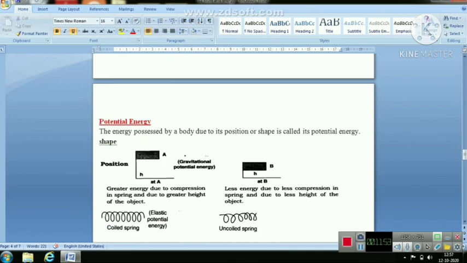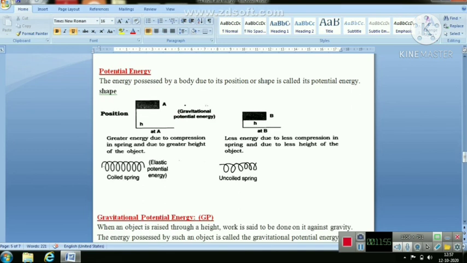Now about potential energy. The energy possessed by a body due to its position or shape is called its potential energy. So what changes occur when we apply the potential energy? Greater energy due to compression in the spring and due to greater height of the object is how potential energy is increased or decreased.